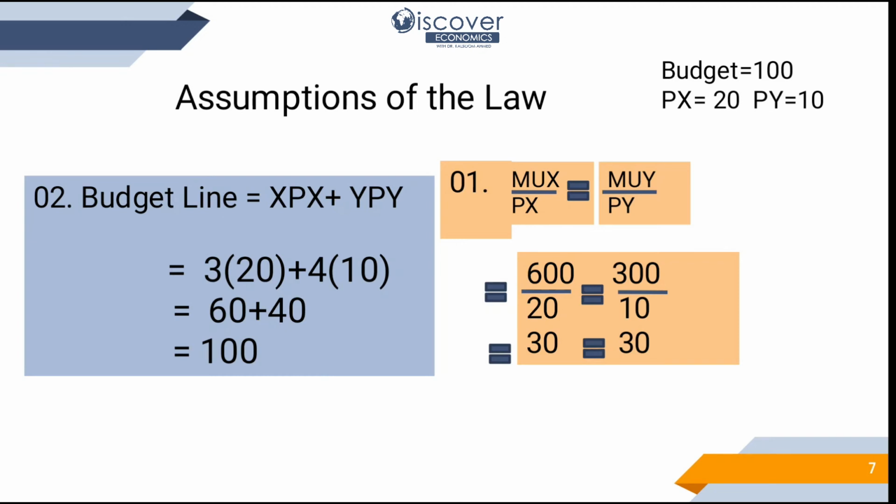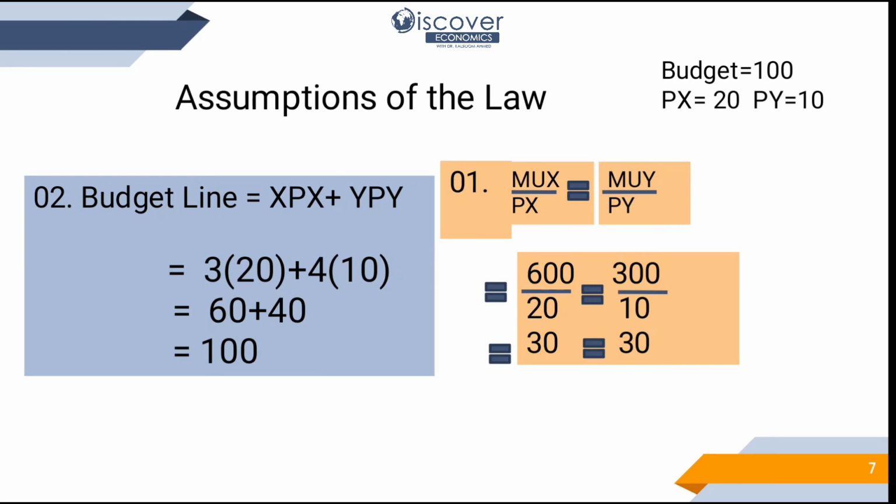Now you may remember in the last table we saw marginal utility of X was 600 and price of X was 20. So 600 divided by 20 is 30. On the same line, marginal utility of Y was 300 and price of Y was 10, and 300 divided by 10 is 30. So 30 is equal to 30. It means that we consider it as accurate.